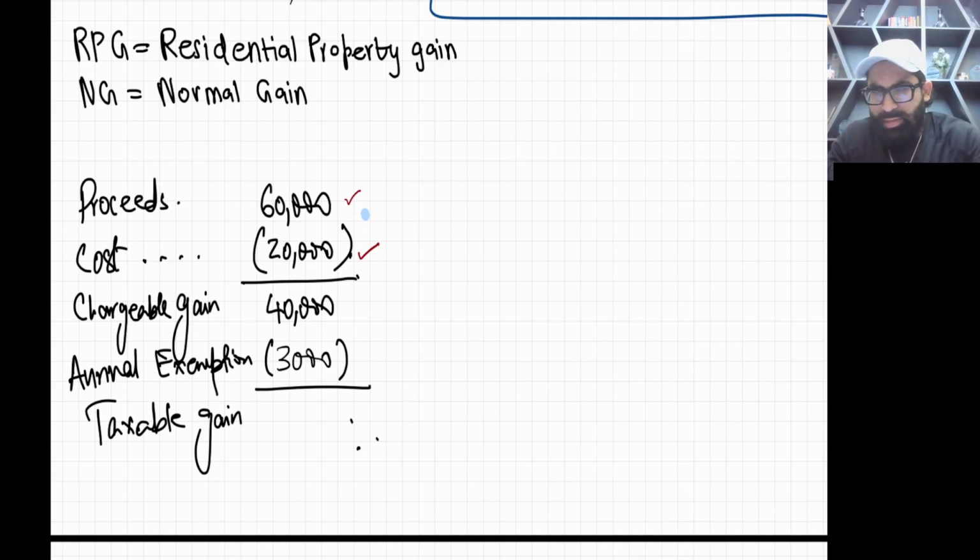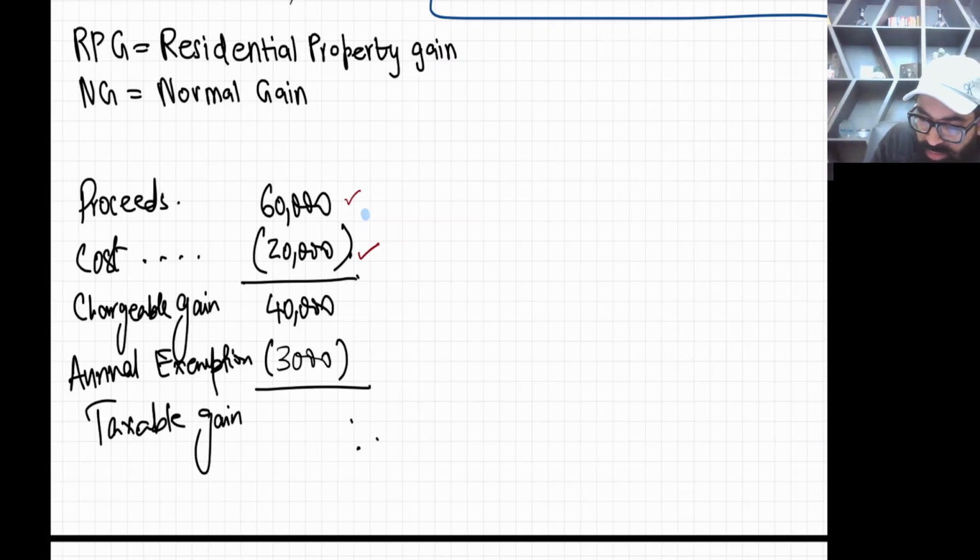Now, this annual exemption is just like the personal allowance. Hope you remember the world of revenue receipts, non-savings interest, dividends. Remember income tax? In income tax there was one thing called personal allowance, and here you have annual exemption. But yes, there is one difference. In the income tax area, personal allowance used to vary with ANI. Personal allowance was dependent on ANI, and sometimes when your ANI goes up, your personal allowance goes down. Remember the working? But here, this annual exemption is fixed. So annual exemption is 3,000.